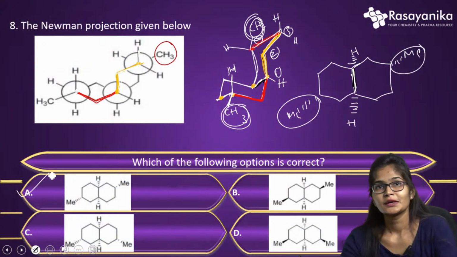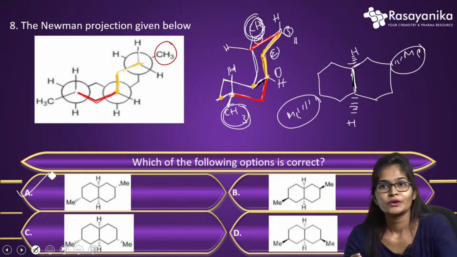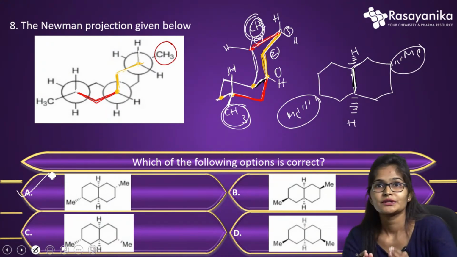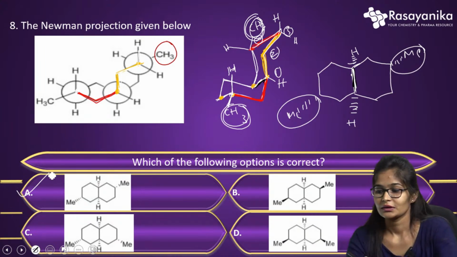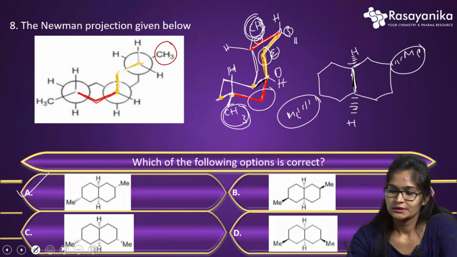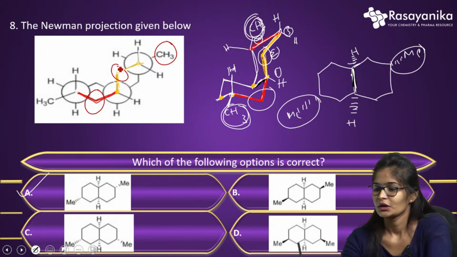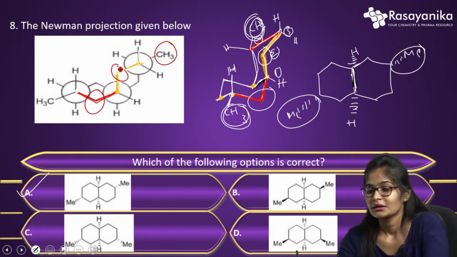Just by looking at the methyl groups, we can understand. In order to understand the structures, we always have to draw them in chair form. As I have shown, the CH2 and one more CH2, this CH2 and this CH2, as already shown in the structure.